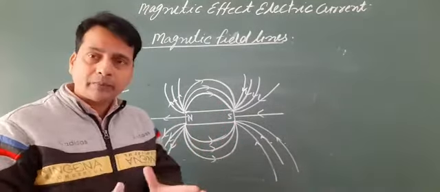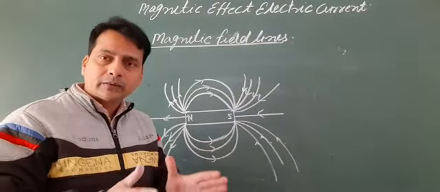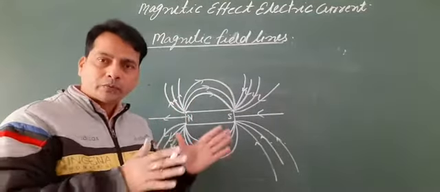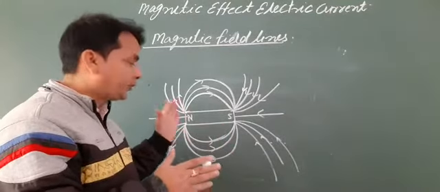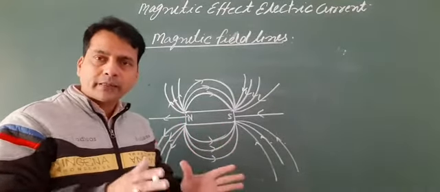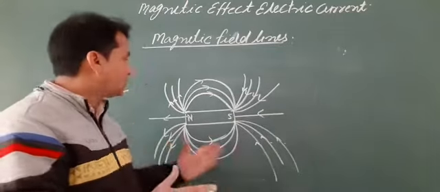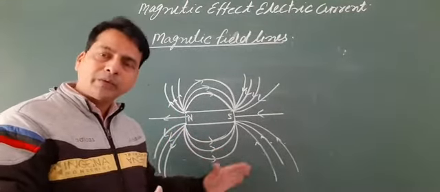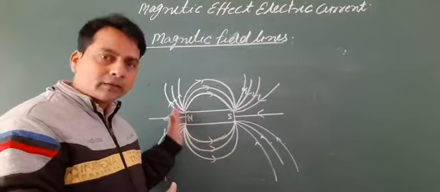And the strength of the magnetic field depends on the field lines. Where the degree of closeness of the field lines is greater, the strength of the magnetic field will be stronger at this place.